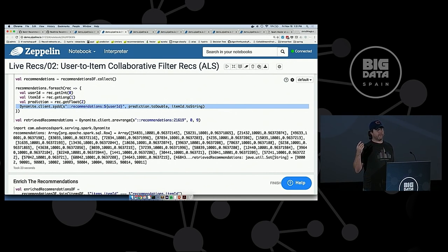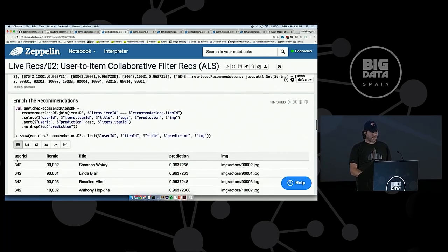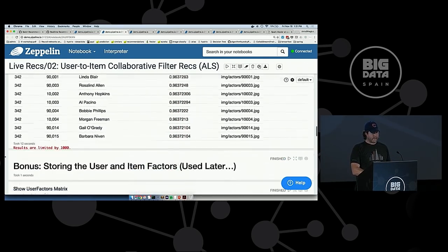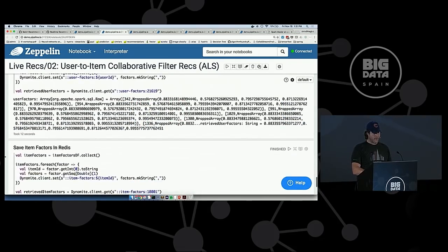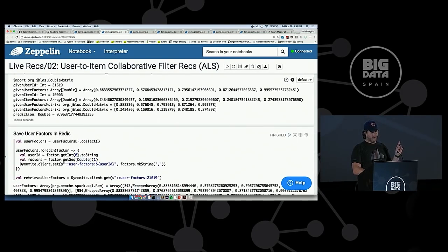Essentially, the next time this user logs in, it's going to go into Redis and say, get me the top 10 or the top 100. And here I'm just testing it. Now that I've run this, some of you might have already done it. So yeah, just real quick.